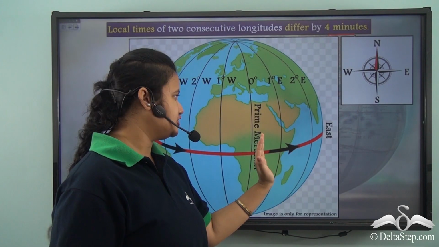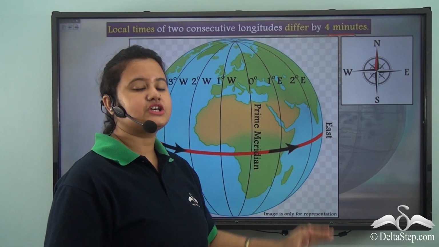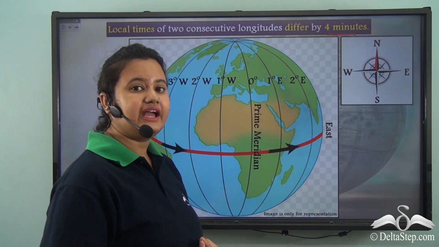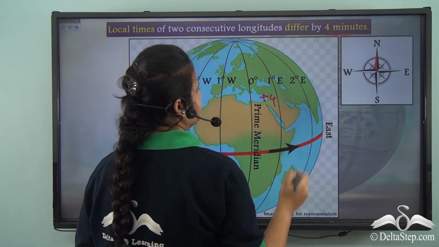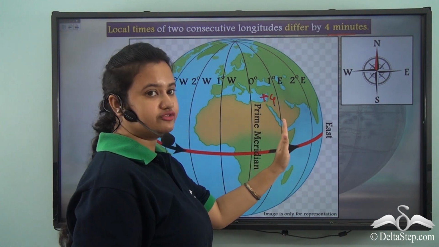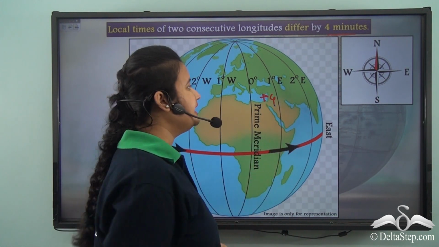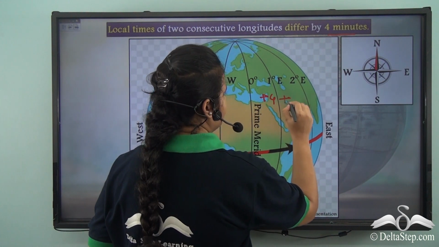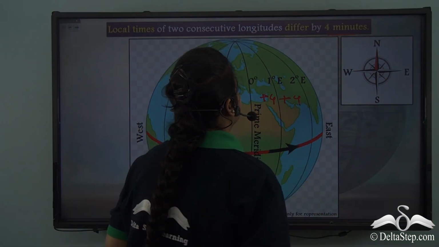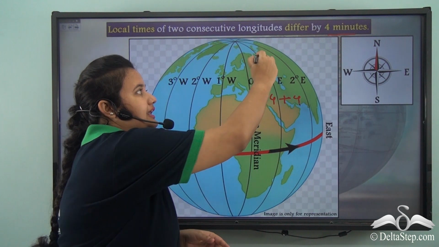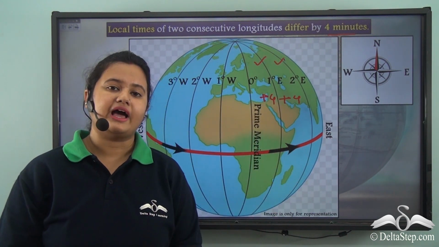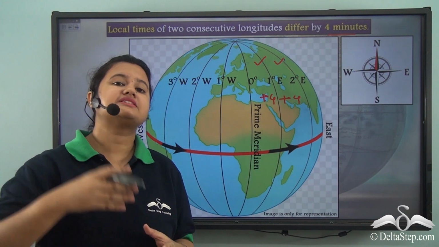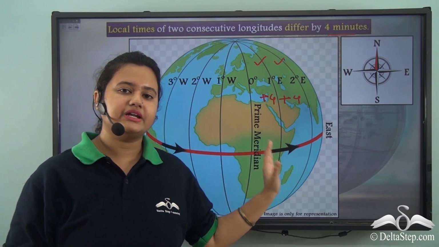So, if we shift 1 degree east to the prime meridian, then we add 4 minutes. Again, if we shift 1 degree further, then we again add 4 minutes. So, the longitudes lying to the east of prime meridian will have time 4 minutes ahead of prime meridian.